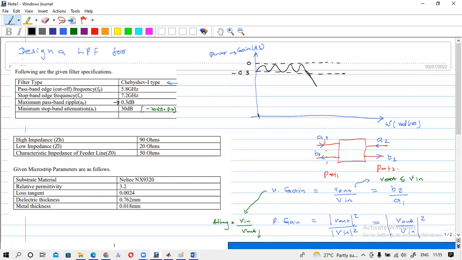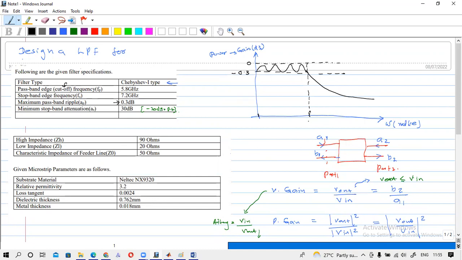Only the ripples are in the pass band. There are no ripples in the stop band, so this will go like this. You are given the pass band edge frequency, which we also call the cutoff frequency for the Chebyshev filter. Here, this will be the cutoff frequency.